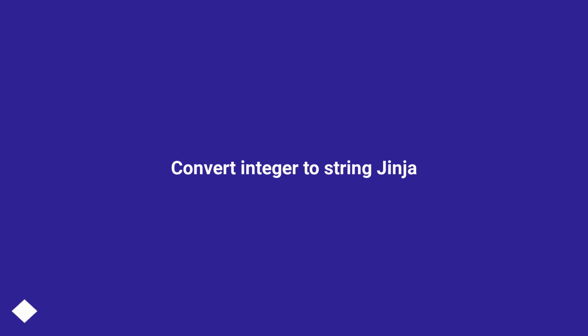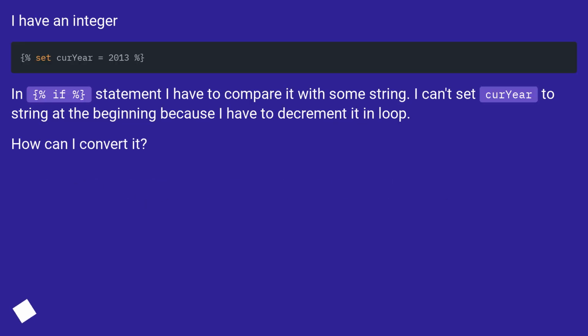Convert integer to string Jinja. I have an integer. In an %if% statement I have to compare it with some string. I can't set the key to a string at the beginning because I have to decrement it in a loop. How can I convert it?